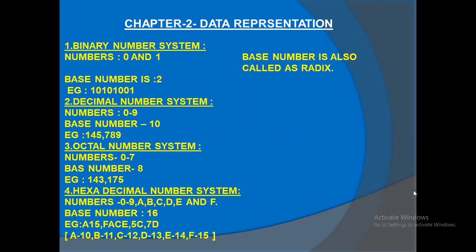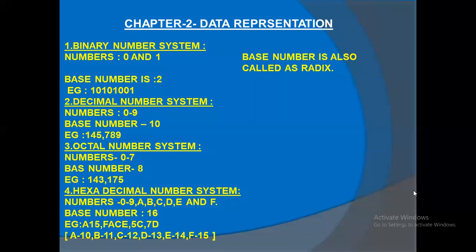I forgot to tell about the hexadecimal number example. I have given you 1 minute just to listen. Afterwards I will give you time. A15 I just gave. A means what in hexadecimal? 10. So 10, 15 is mentioned as A15.